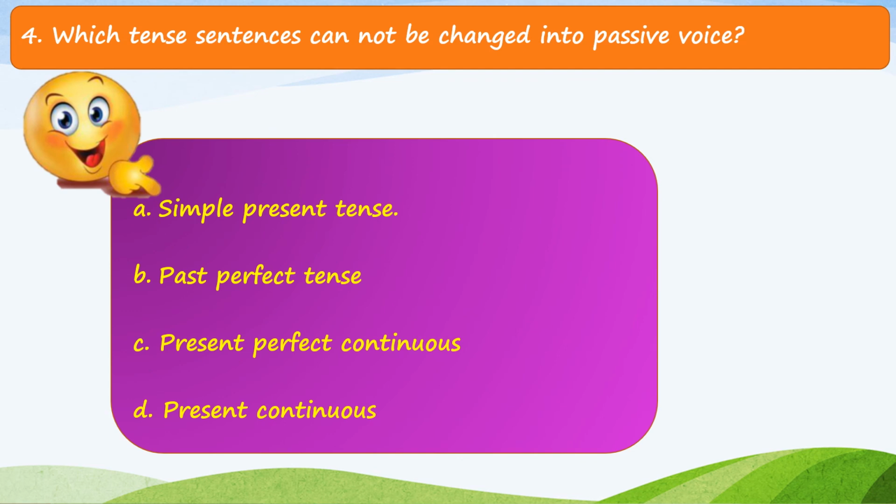Now we see the fourth question, and the fourth question is, which tense sentences cannot be changed into passive voice? And the options are A. Simple present tense, B. Past perfect tense, C. Present perfect continuous, and D. Present continuous. And the answer of this question is option C. Present perfect continuous. So present perfect continuous sentences cannot be changed into passive voice.